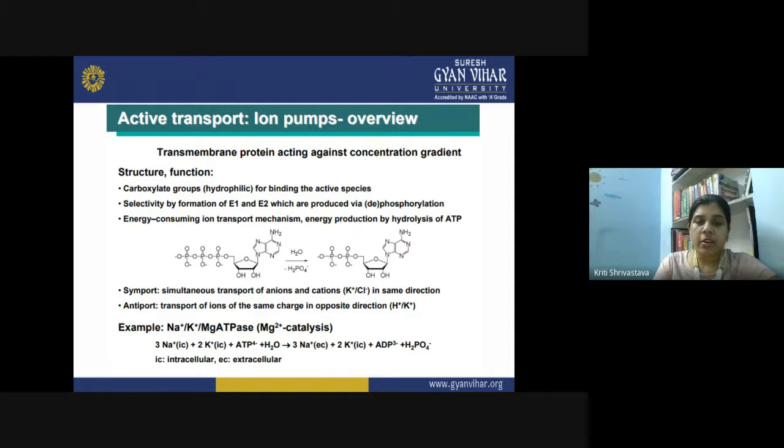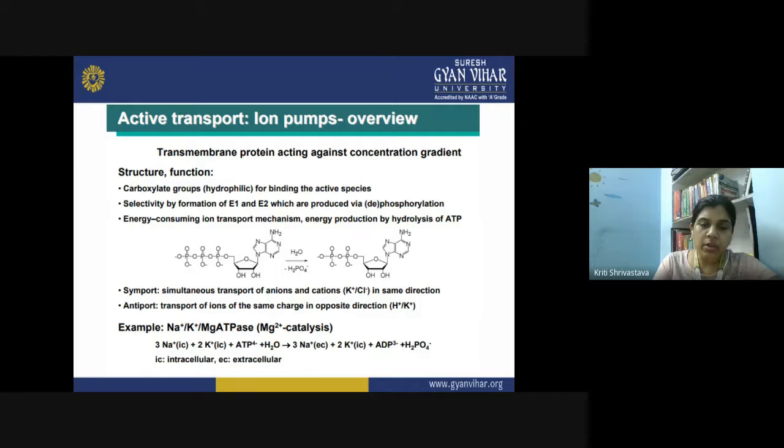They achieve selectivity by formation of E1 and E2 conformations. These are produced via dephosphorylation, and an energy-consuming ion transport mechanism is shown, where the energy is produced by the hydrolysis of ATP.